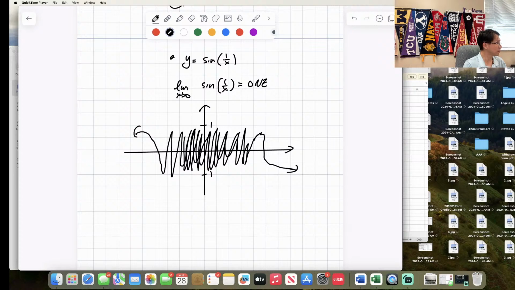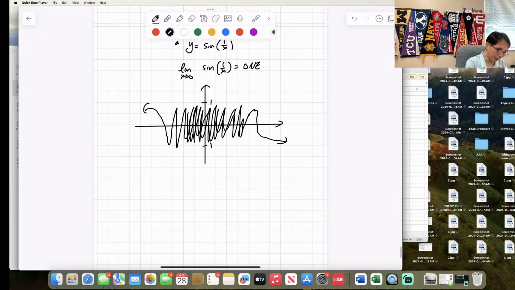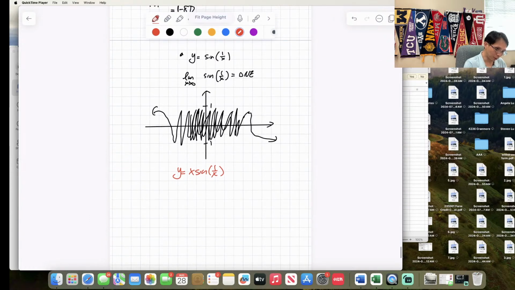Is that okay? Now, today we're going to ask a question a little bit different. Today we're asking about the red one. Today we're going to say y is equal to x sine of 1 over x. What's the difference between the red function and the black function? Yes, Kaden? Is it the x in front of the sine? The x in front of the sine.